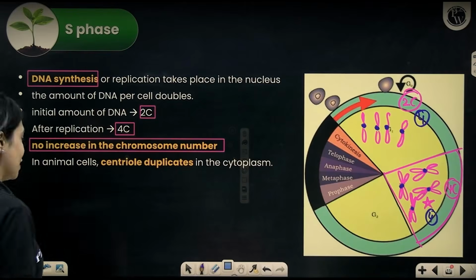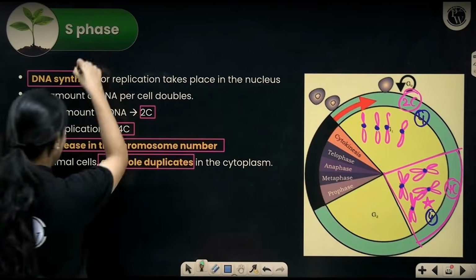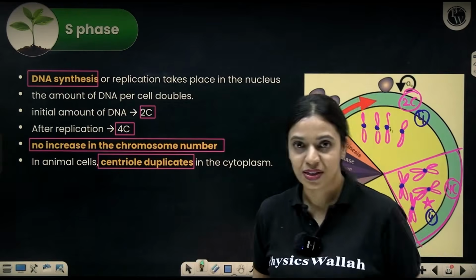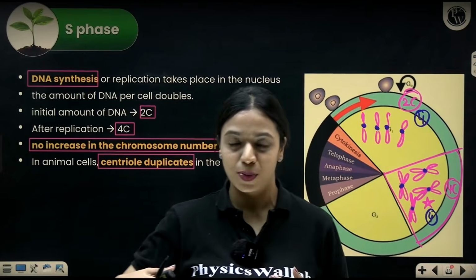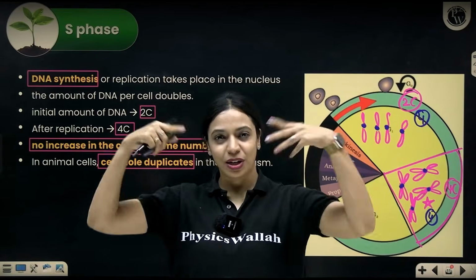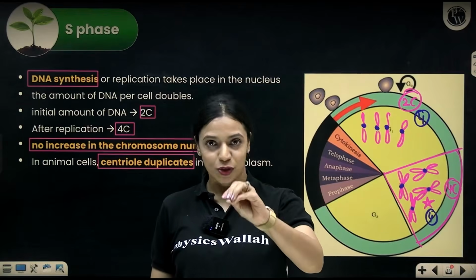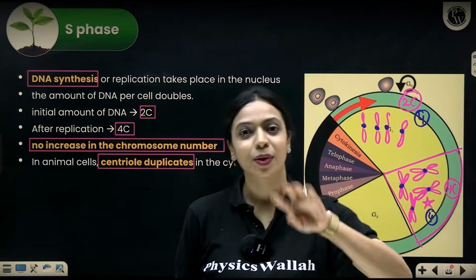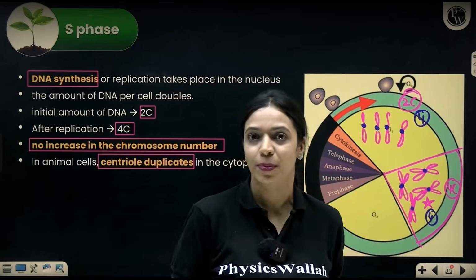In animal cells, the centriole duplicates in the cytoplasm in the S phase. Along with DNA synthesis, the centrioles also duplicate. In the previous chapter, we learned about what centrioles are. Centrioles are hollow cylindrical structures that have a cartwheel-like arrangement of microtubules. They are perpendicular to each other, like the letter L, and are usually present towards the nucleus. Normally, animal cells have one centrosome per cell very close to the nucleus. All of that we've discussed in the chapter Cell, the Unit of Life. We're talking about the exact same centrioles. In this chapter, we learn how exactly they help in organization of the microtubules, in spindle formation and all of that.